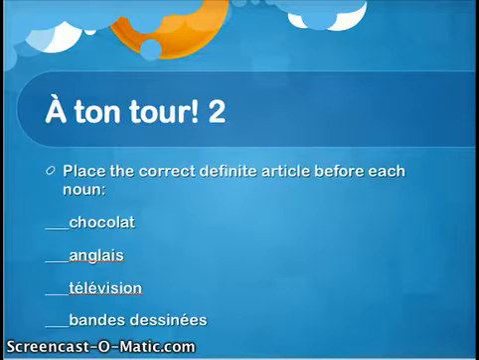Alright, now it's your turn to practice what you have just learned. You are going to place the correct definite article before each noun: chocolat, anglais, télévision, bande dessinée. You are more than welcome to use your book. If you're not really sure about which article to use for this or that word, please use your book.